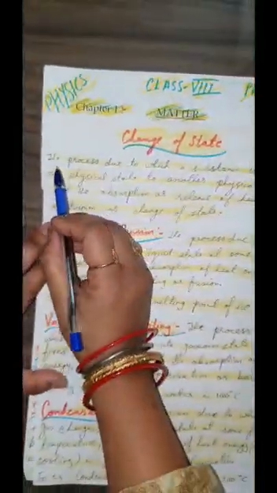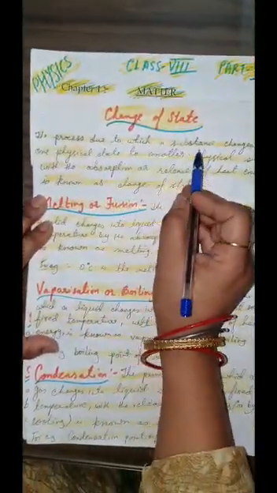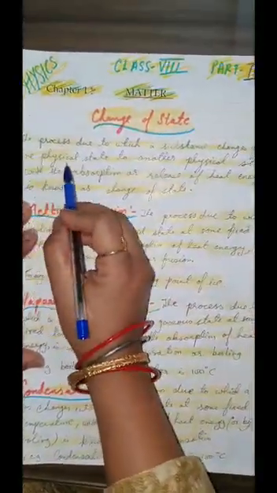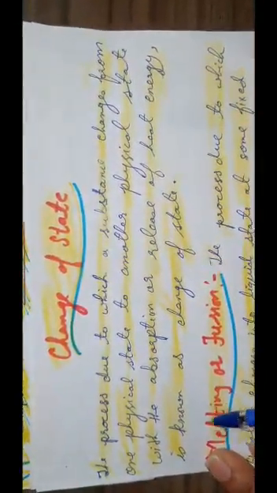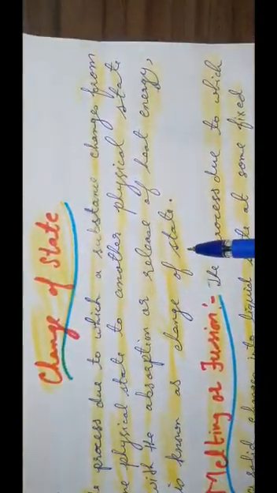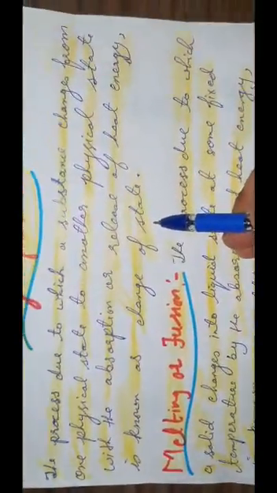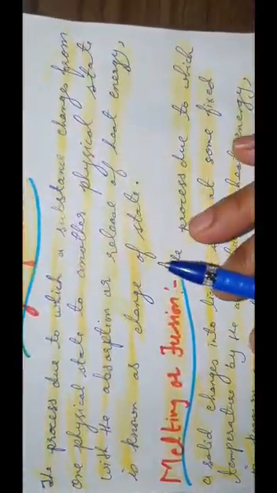Similarly, when water is further cooled, it loses heat energy and changes into solid state. So this is known as change of state. Or you can say the process due to which a substance changes from one physical state to another physical state with the absorption or release of heat energy is known as change of state. Children, to understand this change of state, let us understand some other terms used during the change of state.